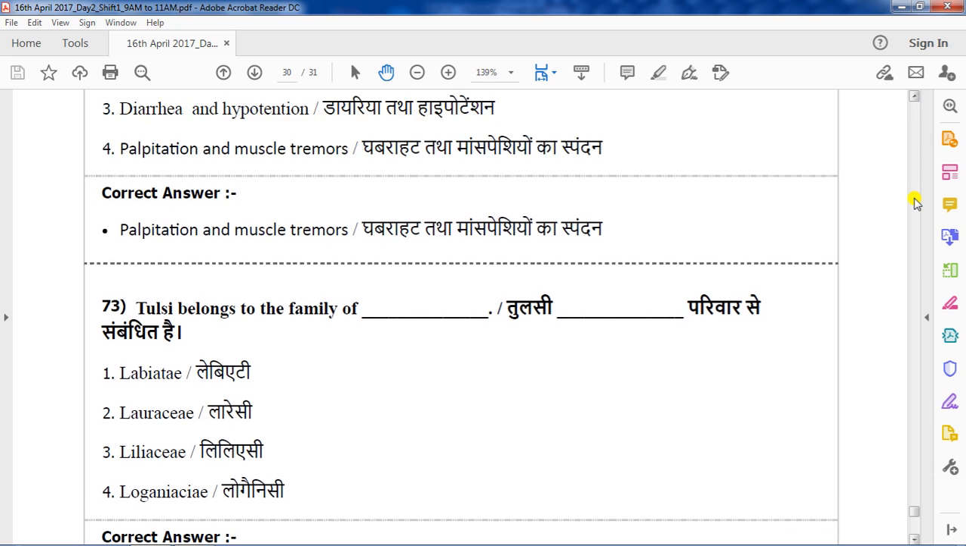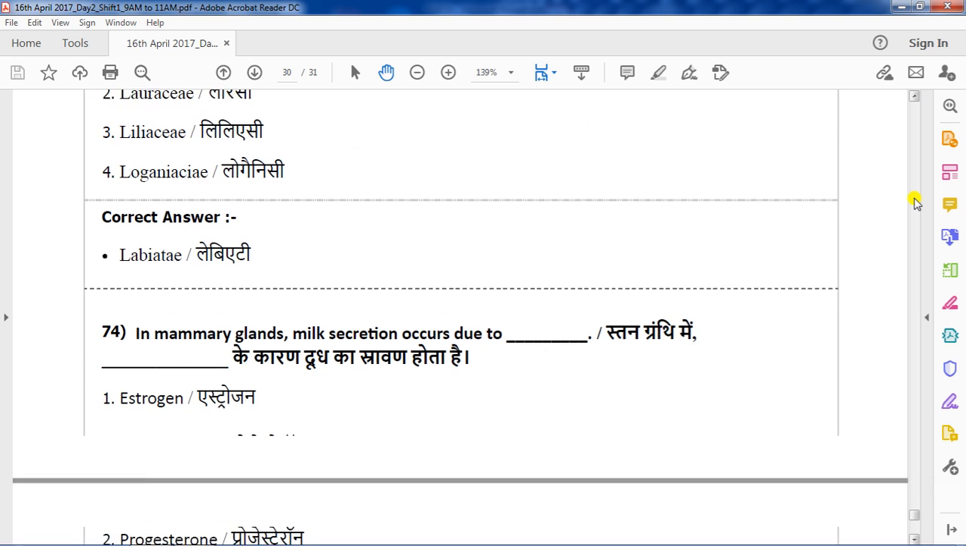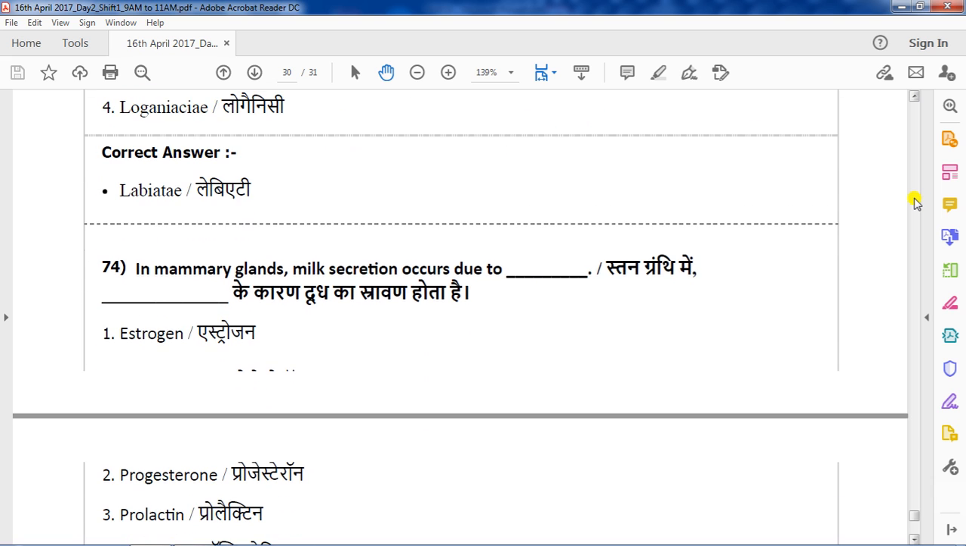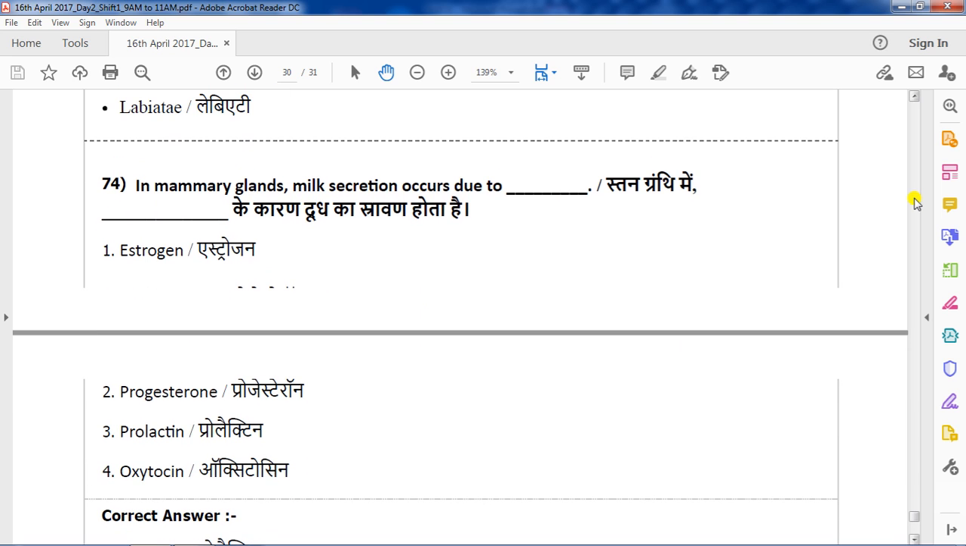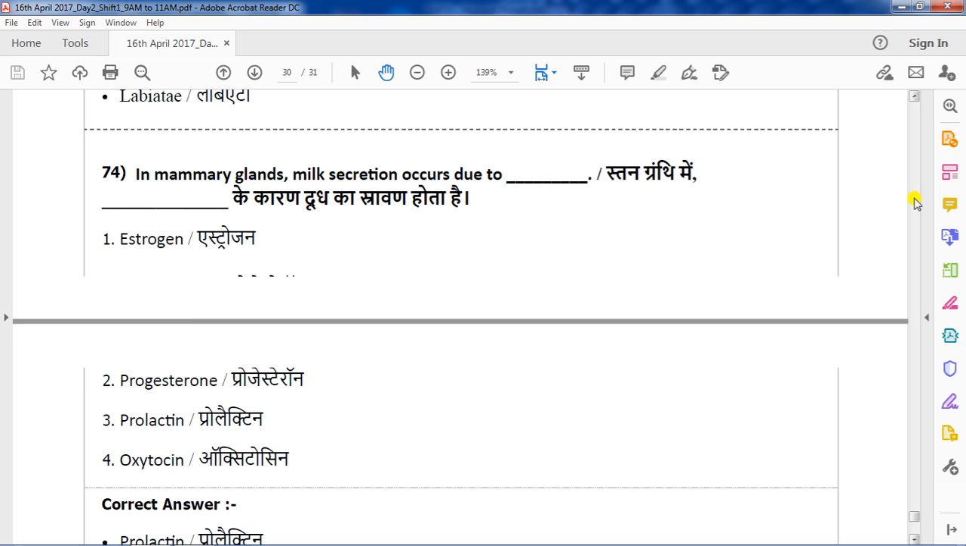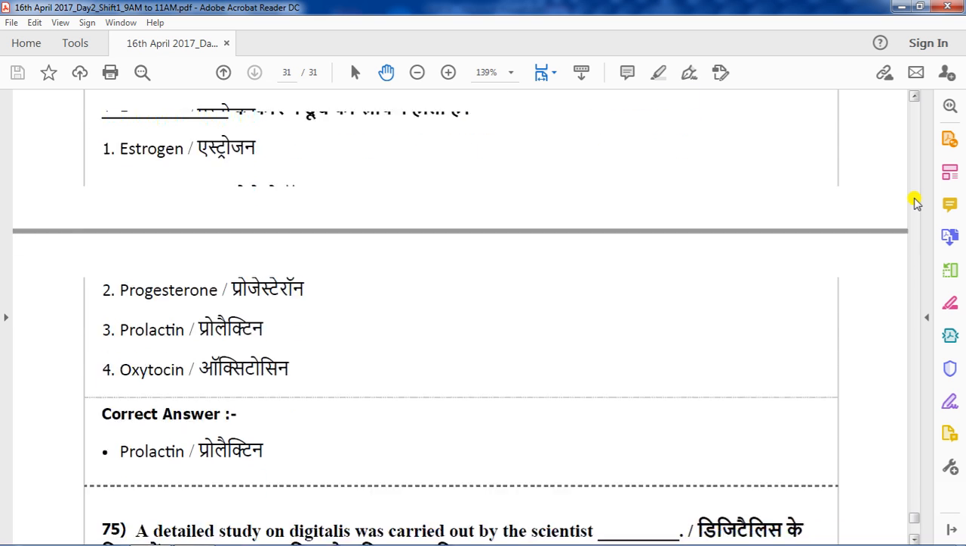The next question is 74. In mammary glands, milk secretion occurs due to. Options are estrogen, progesterone, prolactin, oxytocin. The correct answer is prolactin. Prolactin causes milk secretion in the mammary gland. Prolactin is secreted by the anterior pituitary gland.